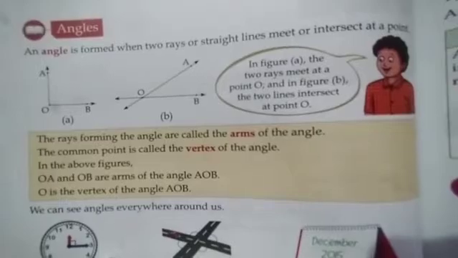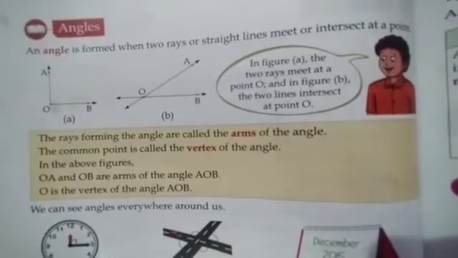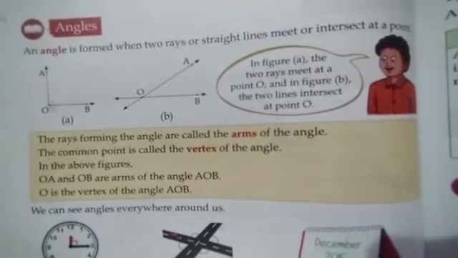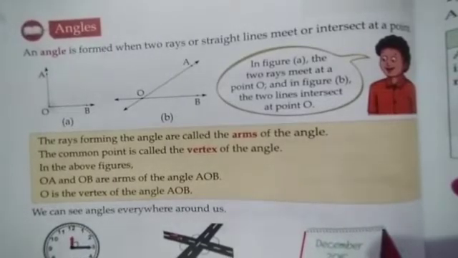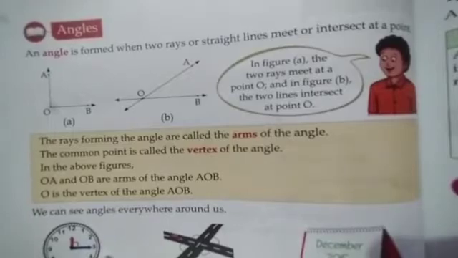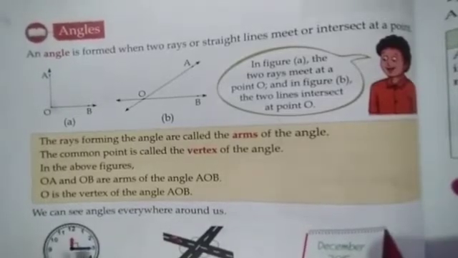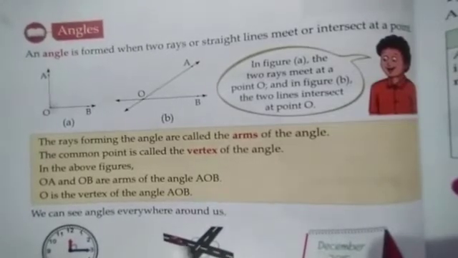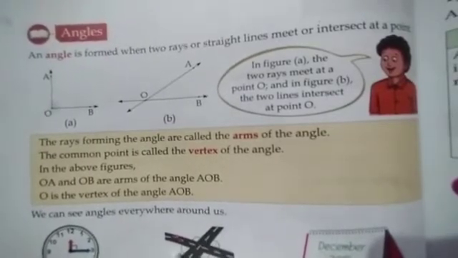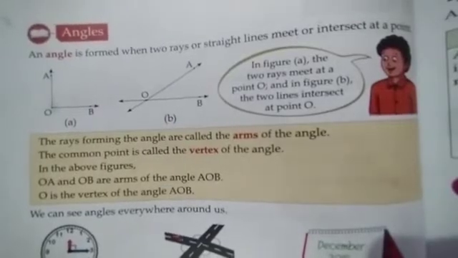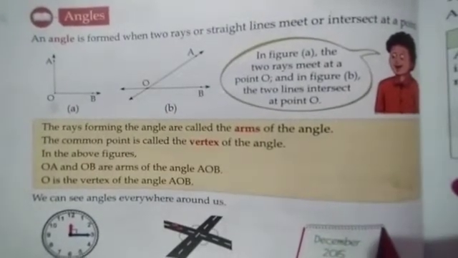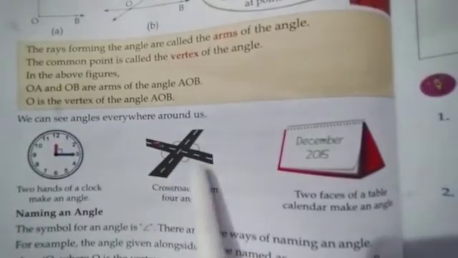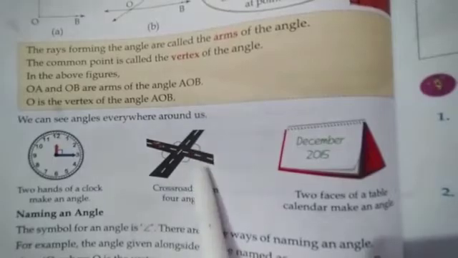We can see angles in every figure. Look at this clock, the time is 12:15. These two hands make an angle. When roads cross each other, they form four angles.